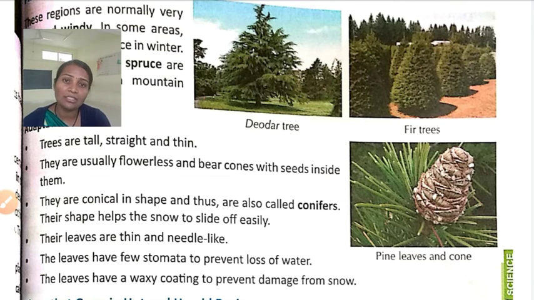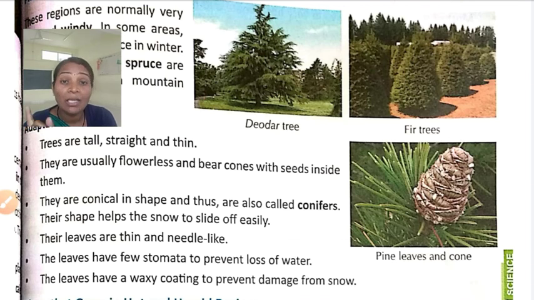Here in the plains, you can observe that other plants have flowers. We know that for germination of the seed, or for the preparation of the seed to get a new plant, flowers must be there. After the flower, we get fruits, and fruits contain the seed.